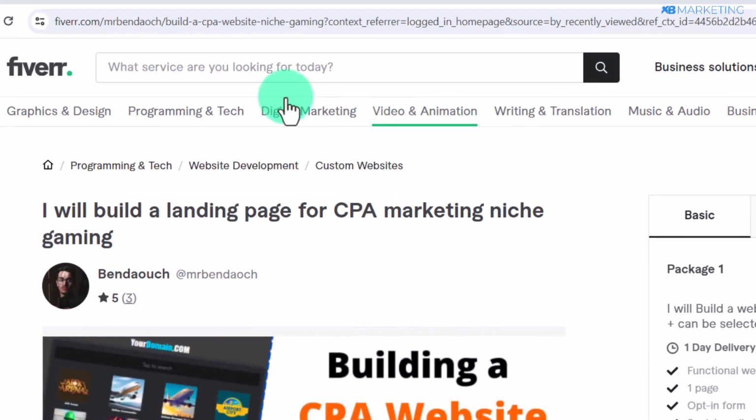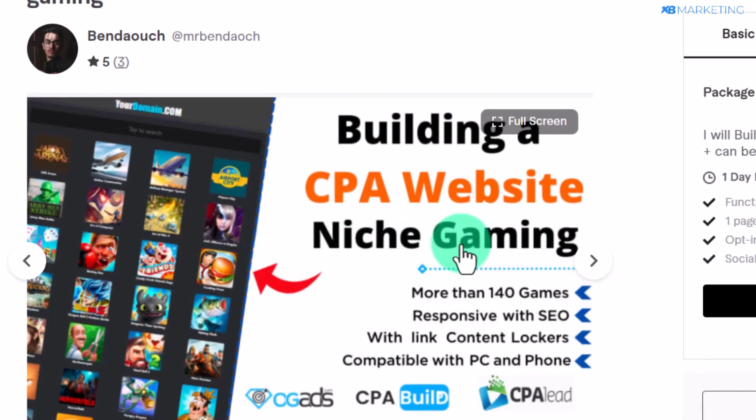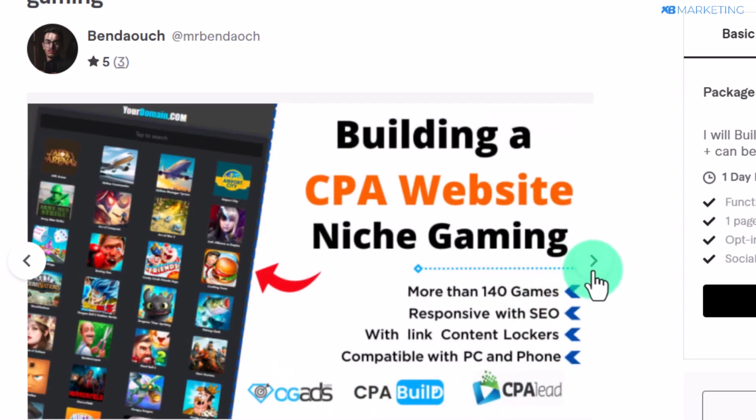So to get that landing page, all you need to do is to go over to fiverr.com and type in CPA landing pages. And as you can see right here, this one is going to build a landing page for gaming niche. And as you can see right here, it can work on OGAds, CPABuild, CPALead, and you can use it on CPAGrip as well.